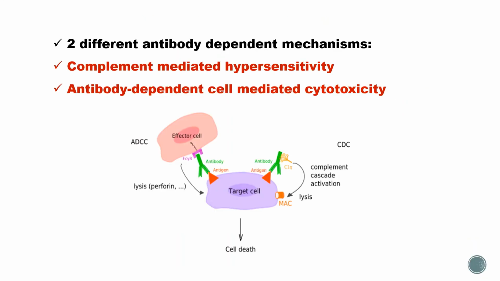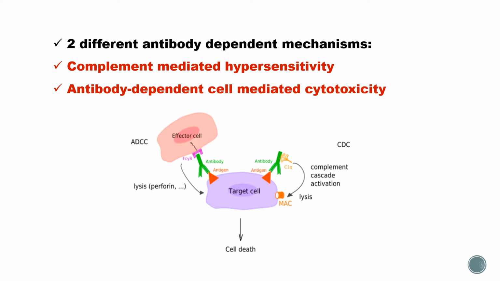The antibodies involved in type 2 hypersensitivity are IgM or IgG. There are two different antibody dependent mechanisms present in type 2 hypersensitivity. First one is complement mediated hypersensitivity. This is nothing but the classical complement pathway. And the second is antibody dependent cell mediated cytotoxicity.